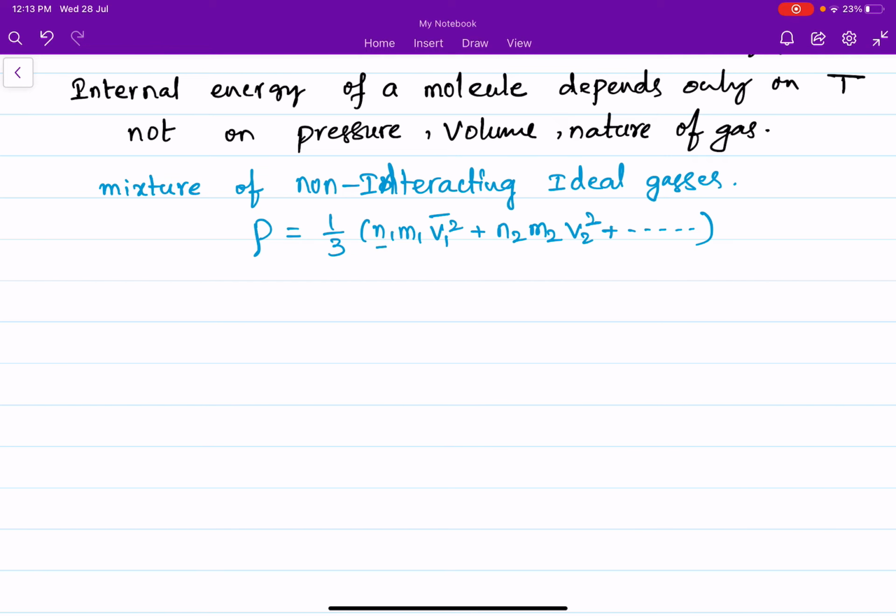Here N1 is the number density of gas 1, M1 is the mass of each molecule of gas 1, and V1 is the velocity of each molecule. N2 is the number density of gas 2, M2 is the mass of each molecule of gas 2, and V2 is the average velocity of each molecule in gas 2. Now this can be written as, in the equilibrium state,